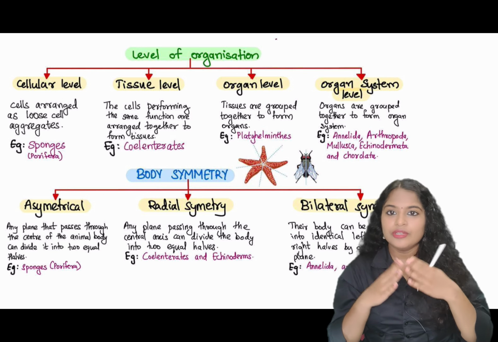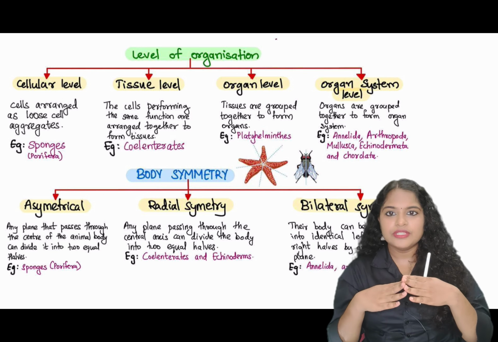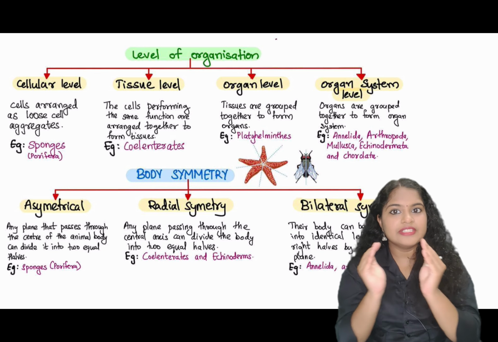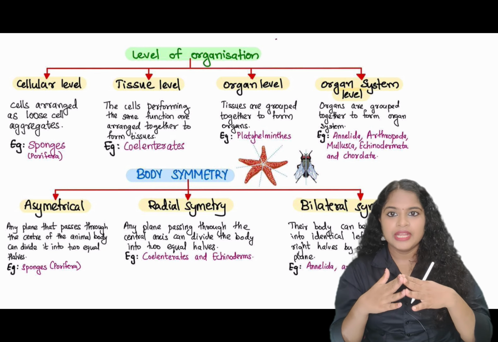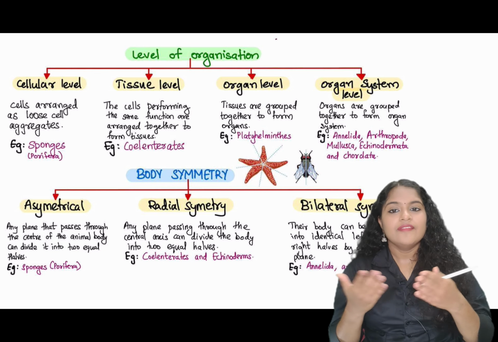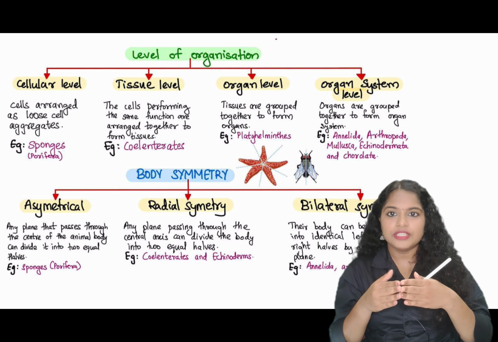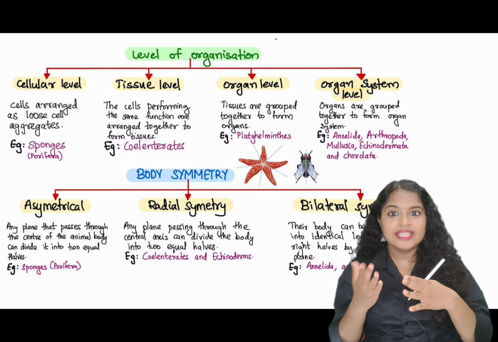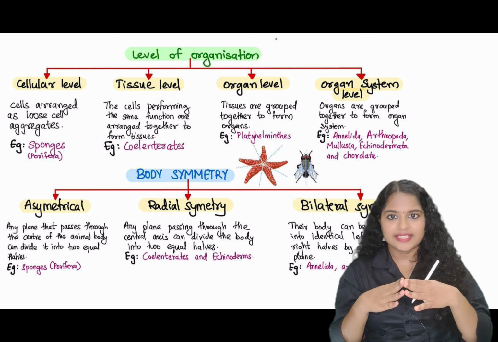Then you have tissue level of organization. What are tissues? Tissues are a group of similar cells which combine together to form tissues. So organisms are there where cells aggregate together and form different kinds of tissues. These kinds of animals are found in coelenterates.